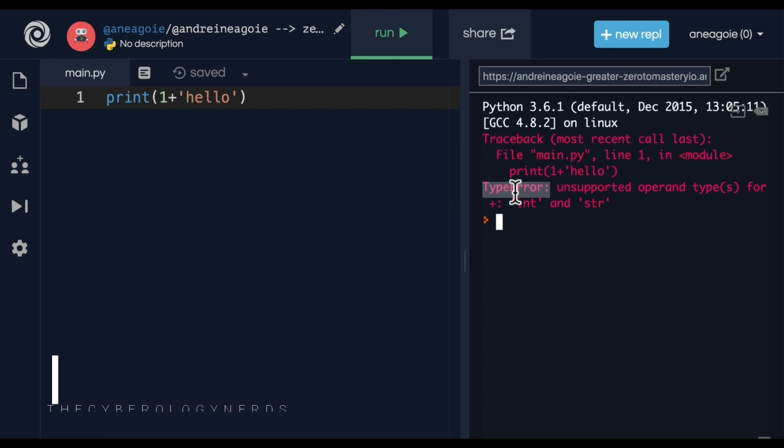An error that crashes our program like this is called an exception. And Python raises these exceptions whenever the interpreter says, hey, I have no idea what you're doing. Something's wrong. I don't know what I'm doing anymore. I'm going to stop whatever I'm doing and I'm going to give you an output.